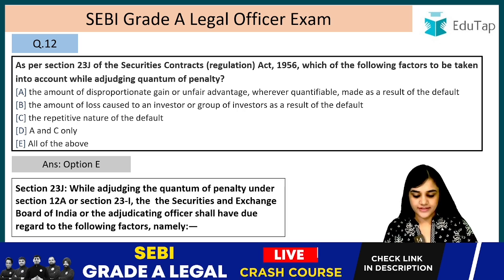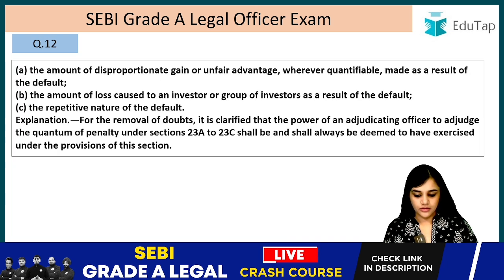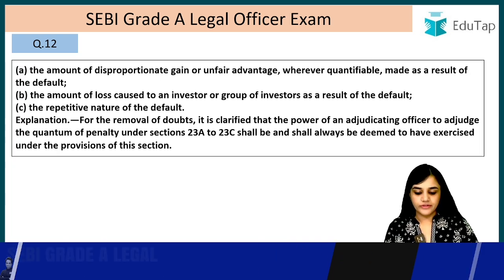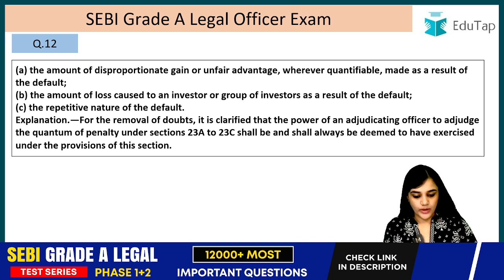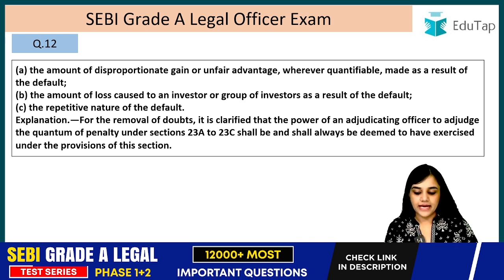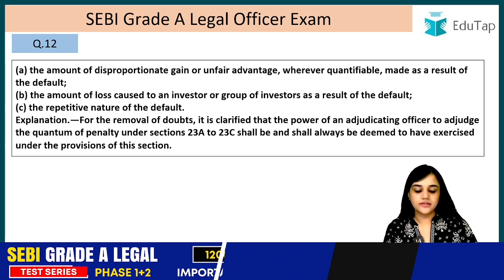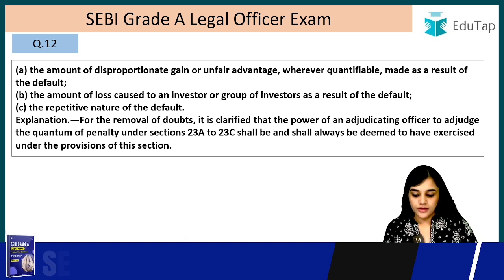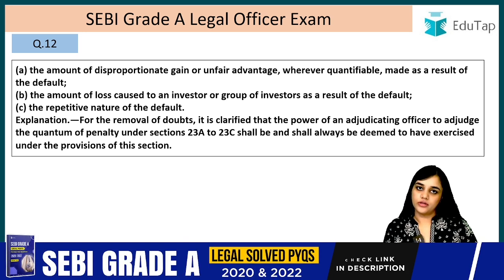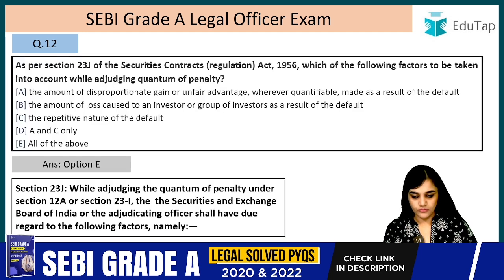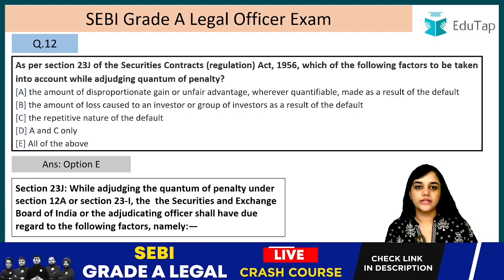If we read the section, these are the factors to be taken into consideration. The amount of disproportionate gain or unfair advantage, wherever quantifiable, made as a result of the default. The amount of loss caused to an investor or group of investors as a result of the default. The repetitive nature of the default, right? So all of these have to be taken into account. Clear? Let's move on to the next question now.